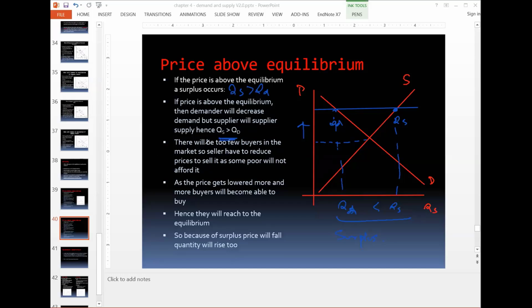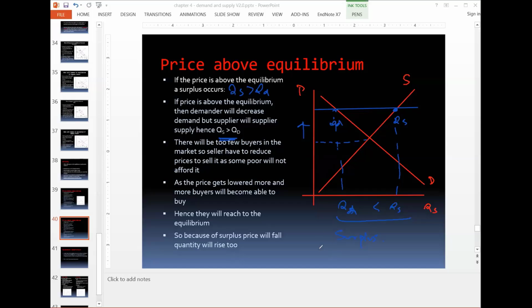In this case, there are too few buyers. There are few buyers in the market because products are expensive. So the sellers have to reduce the prices, because poor customers cannot afford it.